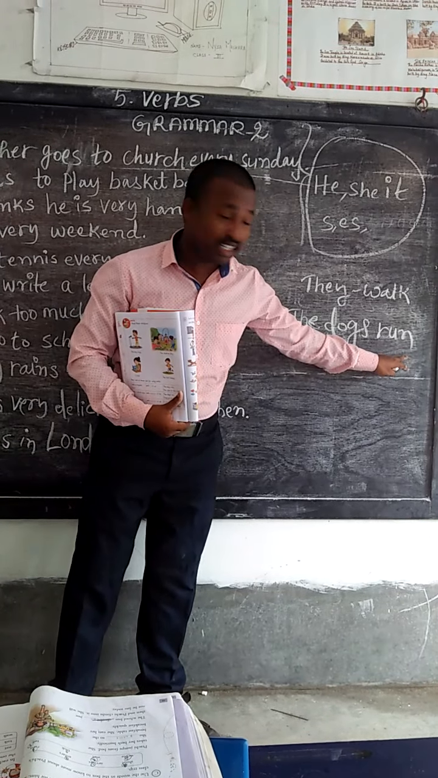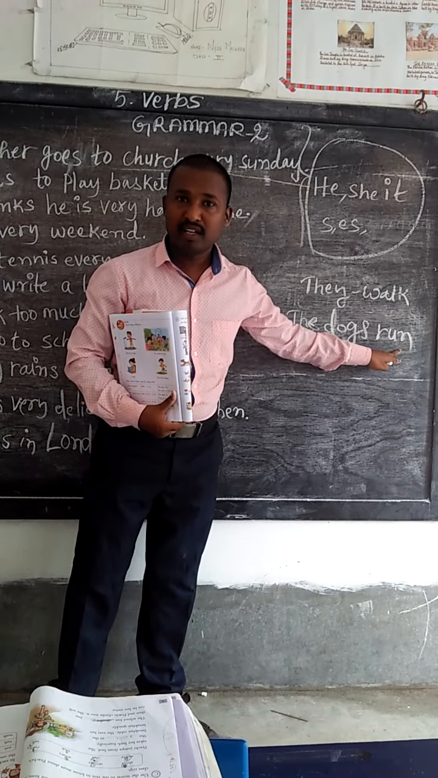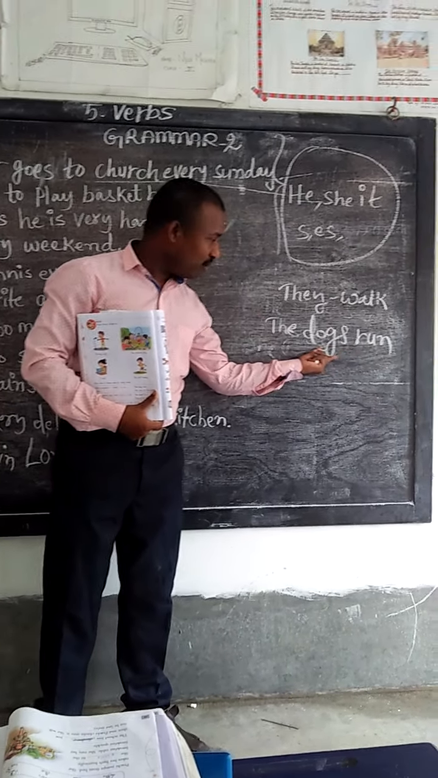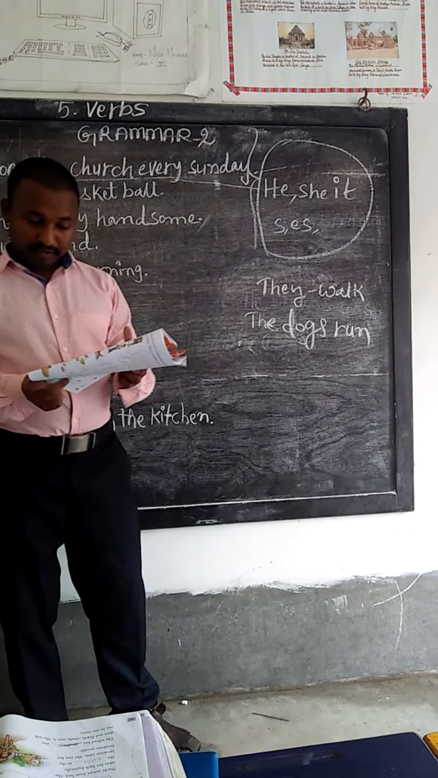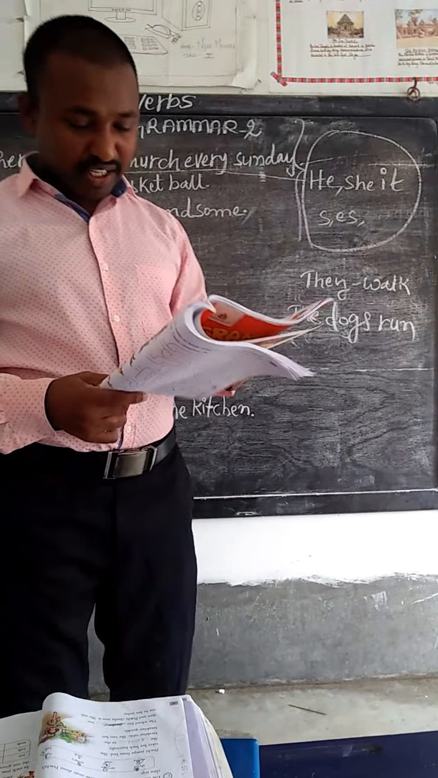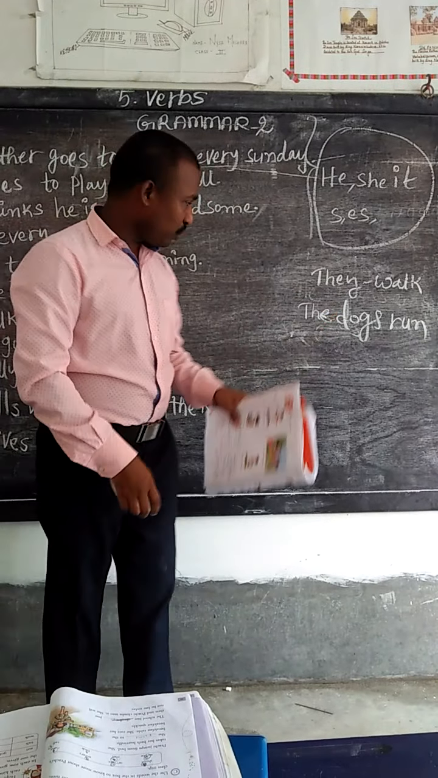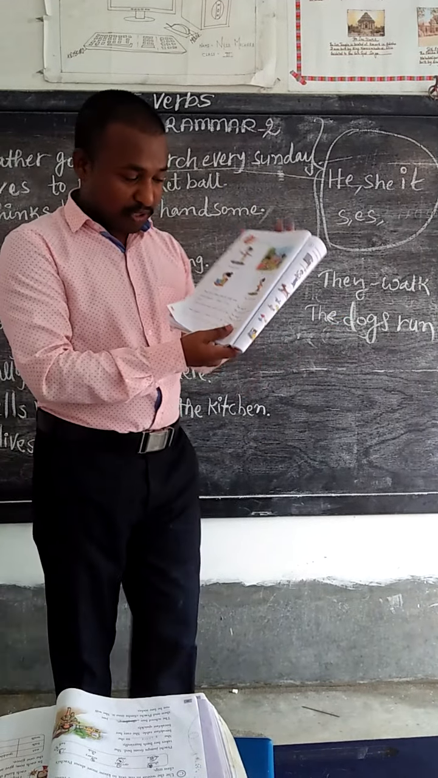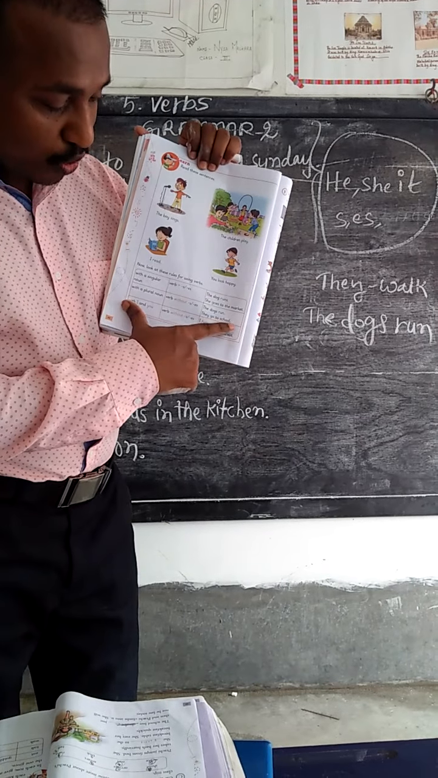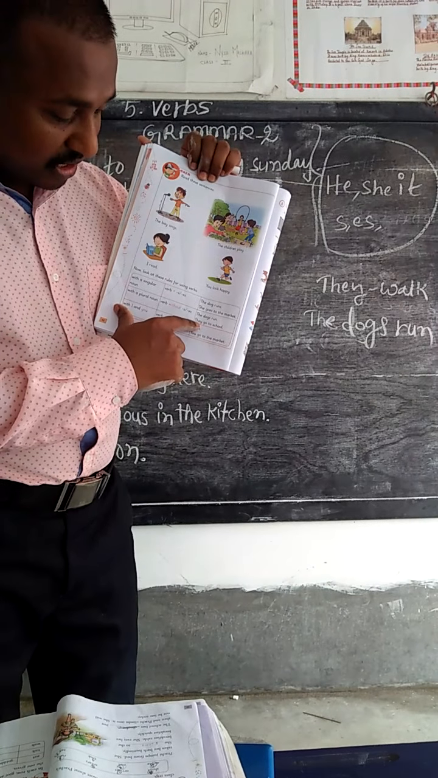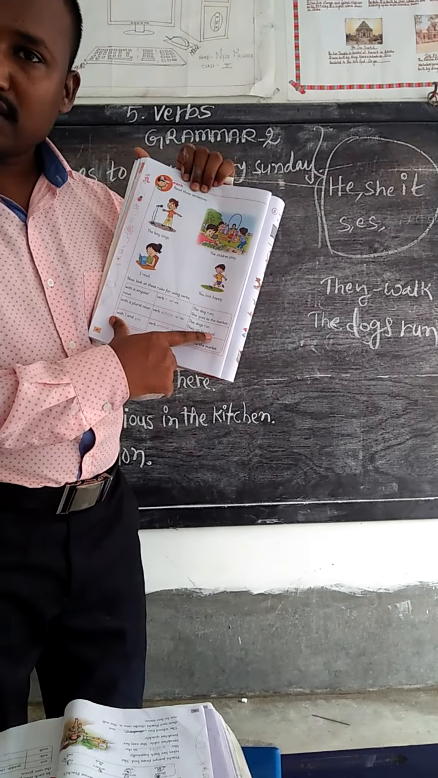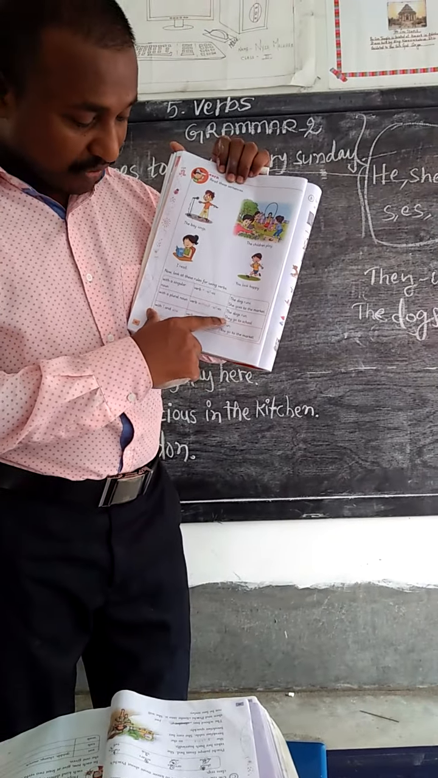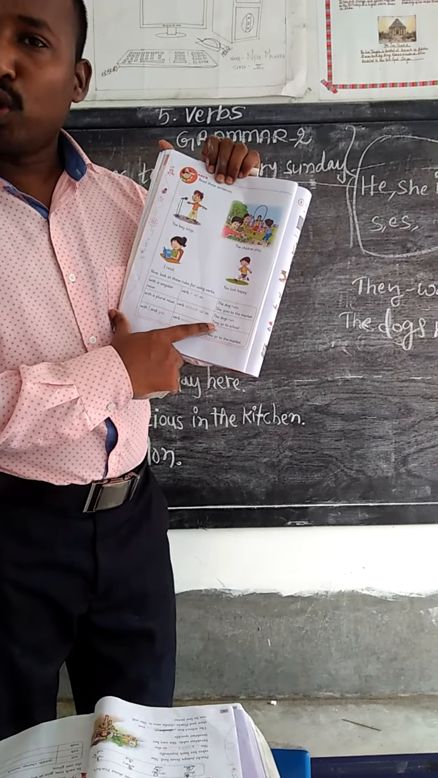So we are saying the dogs run. For the action word, the verb form here will not take s or es. Only the singular noun form will take s. They go to school. You observe here, they go to school. Here there is no s or es, because it is plural.